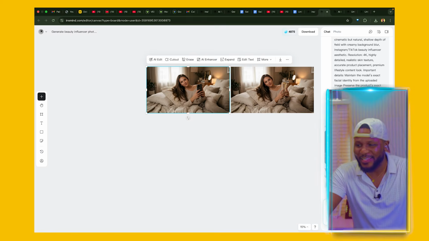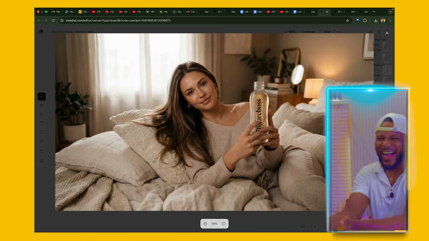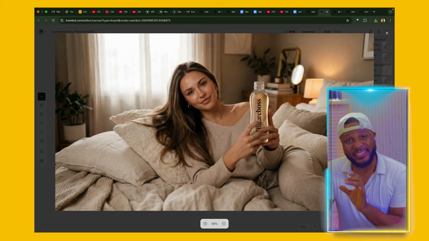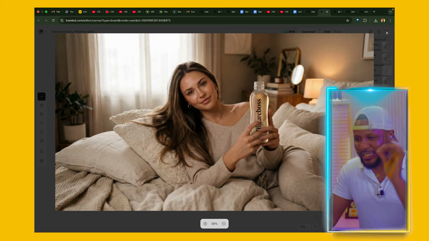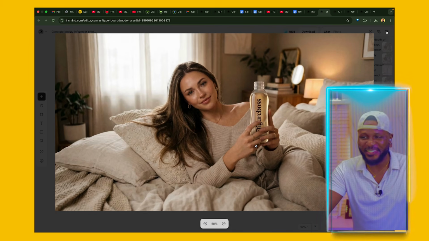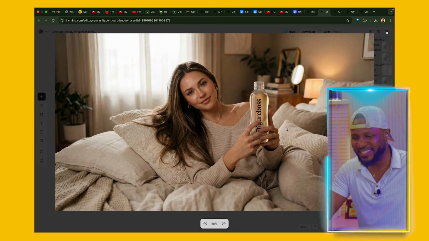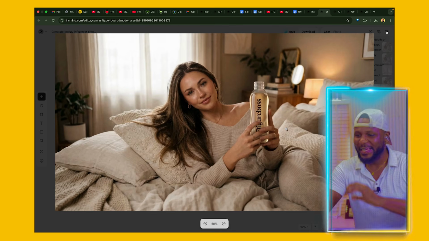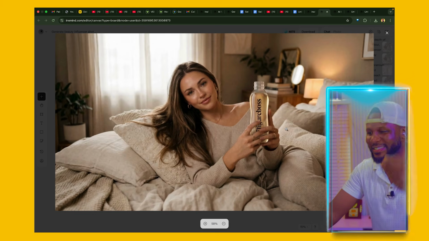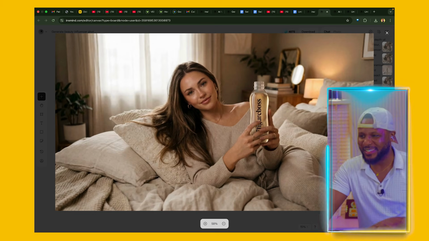So let's go ahead and zoom in and see how it looks. Come on now, how cool is this? This is incredible. You can see how sharp and crisp the image is. You can see the product, of course, 7-figure boss facial cream. This is like a mock-up product that I wanted to use for this video to show you how amazing this is. Now that I have this, you can see how incredible this thing looks.